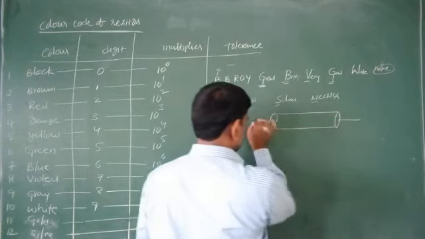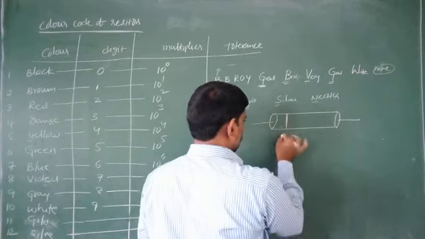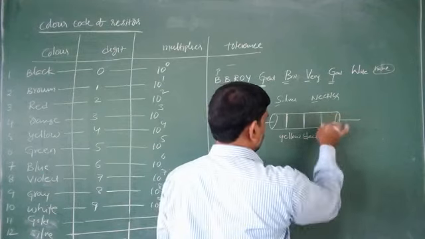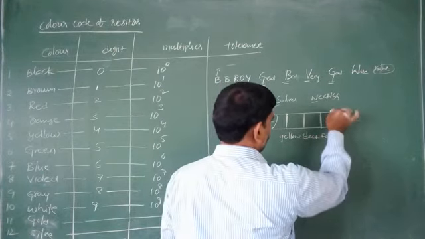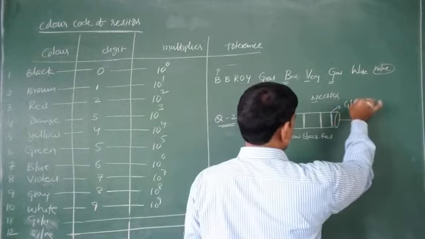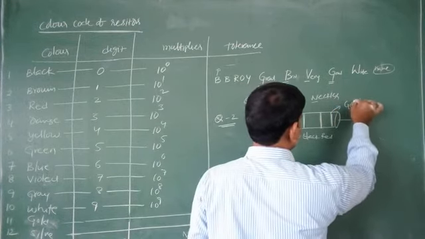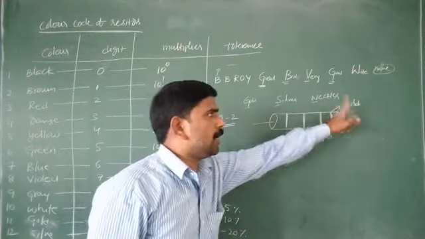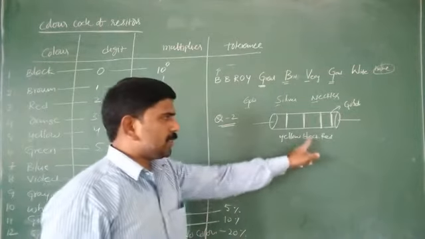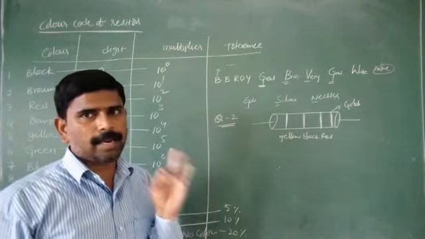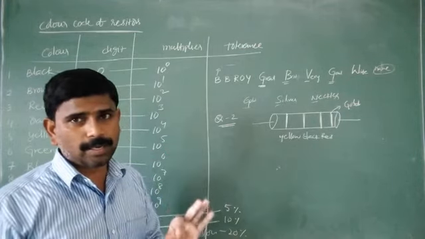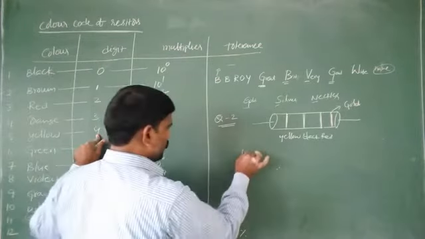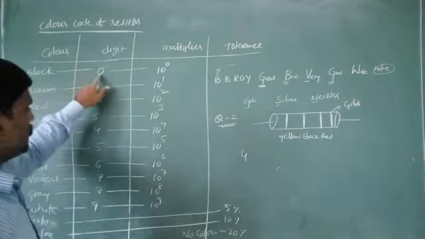This is one carbon resistor. Here this is yellow, black, and this one is red, and the last one is gold. First two colors are observed as the digits. Observe, the first one is yellow. Yellow means 4. Next, black is equal to 0.